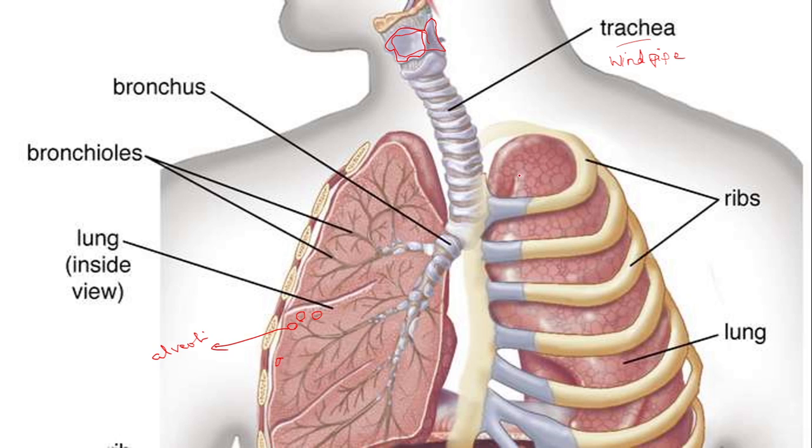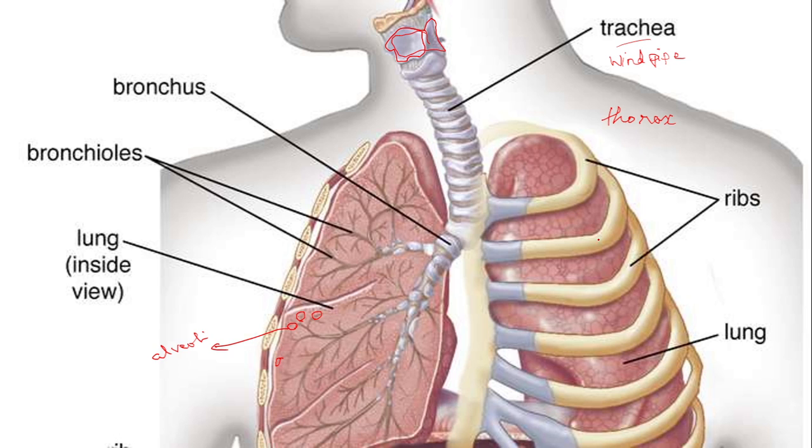This rib cage is present in the chest cavity, or the thorax, which is the more technical term. So in the thorax we can see the rib cage, and inside the rib cage we can see the lungs. One pair of lungs is present, right and left. The left lung is smaller because the heart is also present on the left side of the chest. In order to keep the heart on that side, the left lung is made a little smaller.